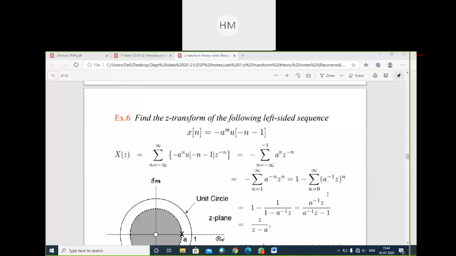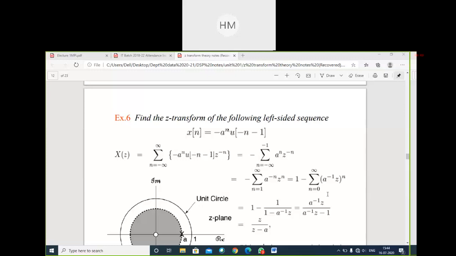What is H of z? You know, H of z is my transfer function, which is the ratio of output upon input. Output is Y of z and input is X of z. So X of z into H of z will give you the output. So how will you directly convolute these things? It is not possible to convolute.